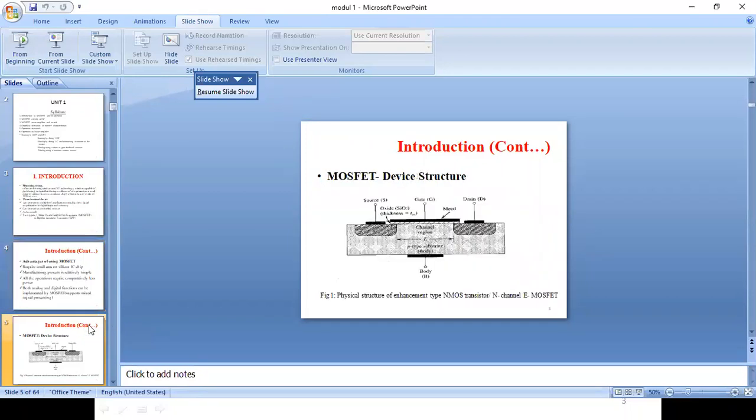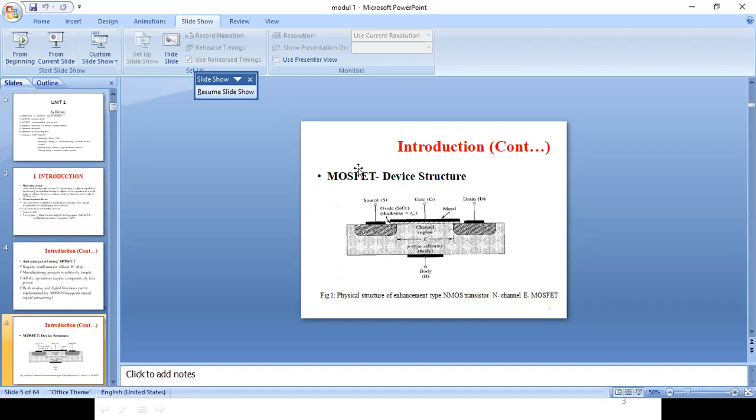So this is the basic structure of MOSFET. As you can see from this figure, this is a MOSFET device structure, which is NMOS. See the figure label. NMOS means N-channel MOSFET, as mentioned here: N-channel E-MOSFET. E-MOSFET is enhancement MOSFET.